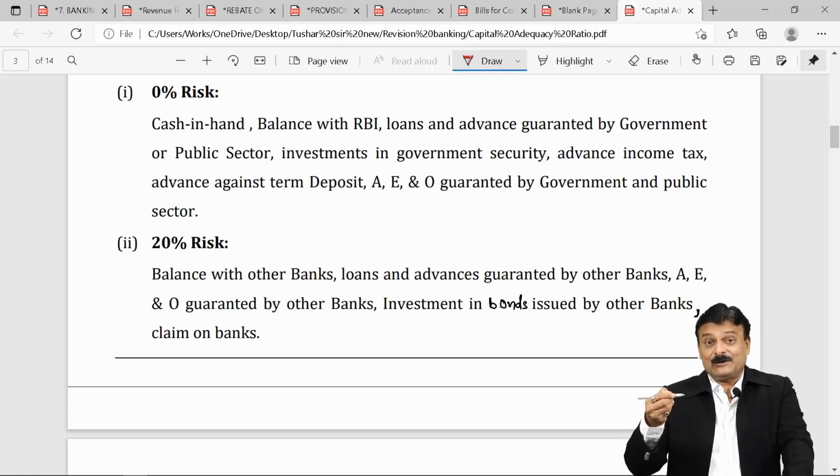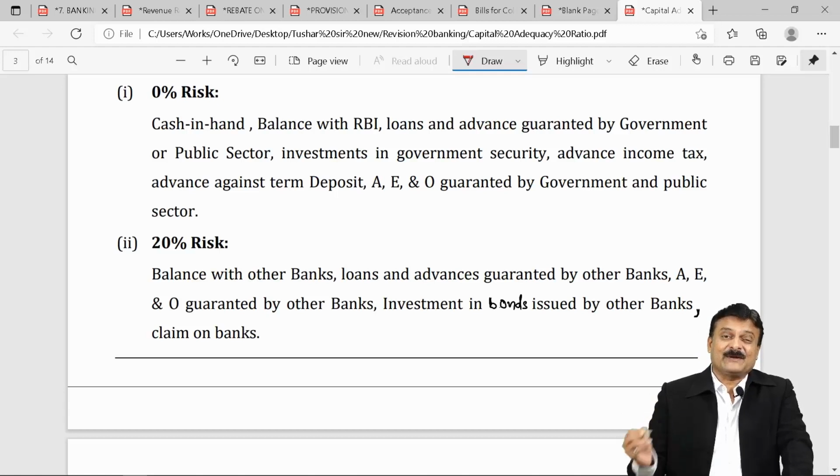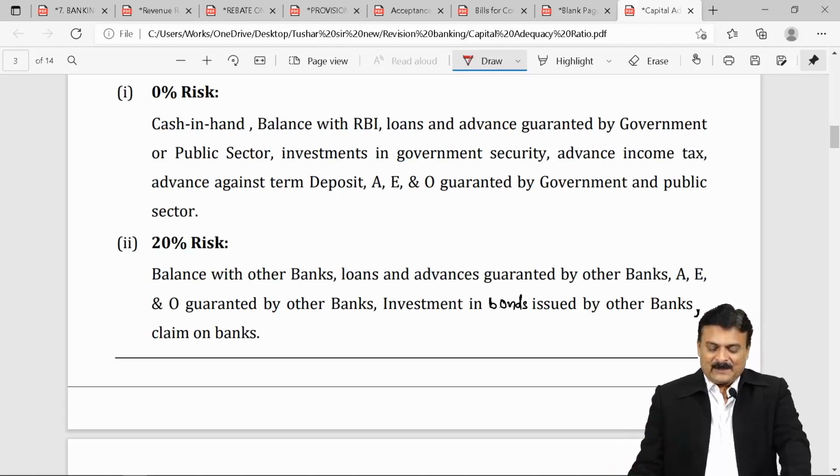Your bank has given a loan to someone, and on that loan, either government or a public sector has given a guarantee. Investment in government securities, advance income tax, advance against term deposit, fixed deposit.